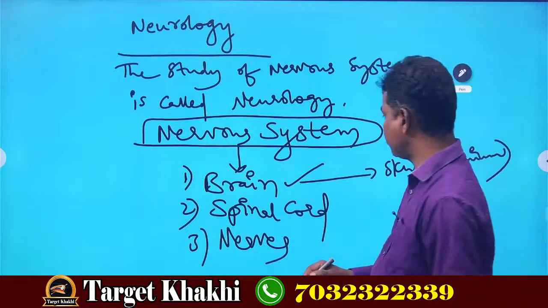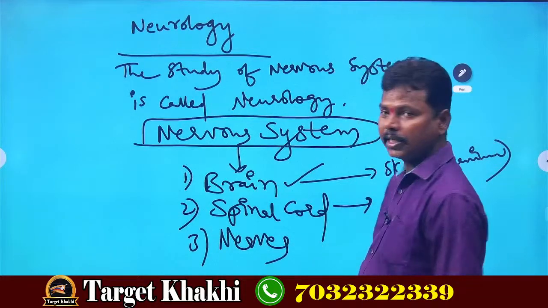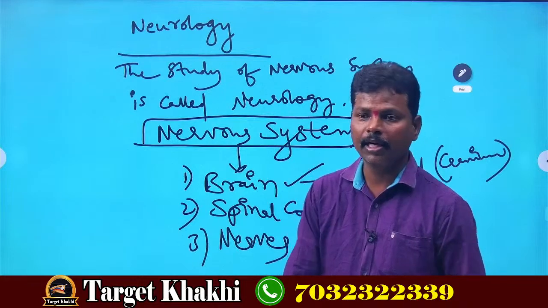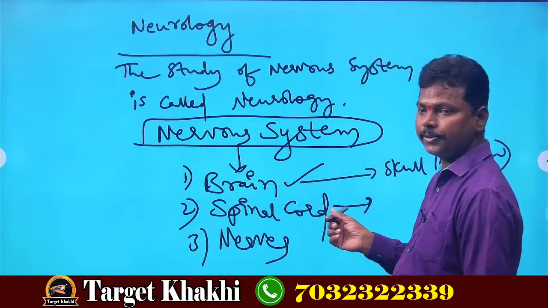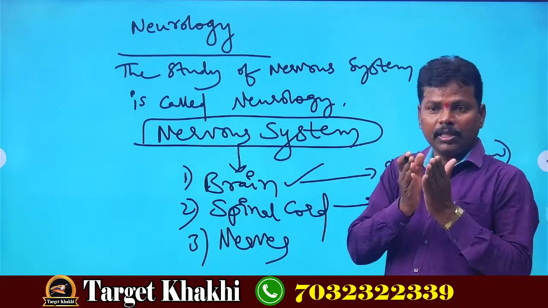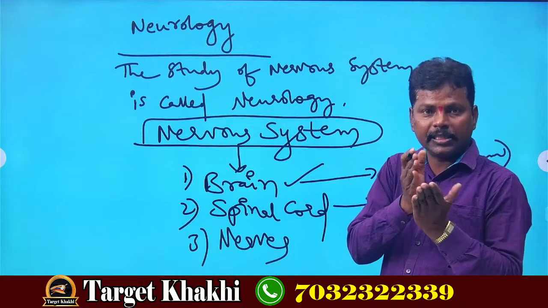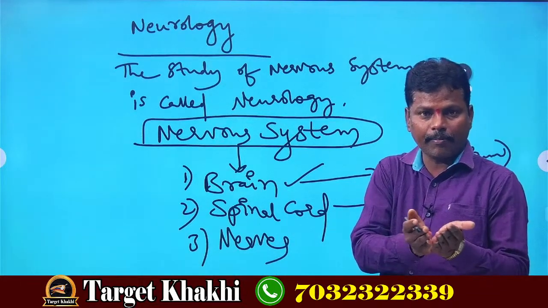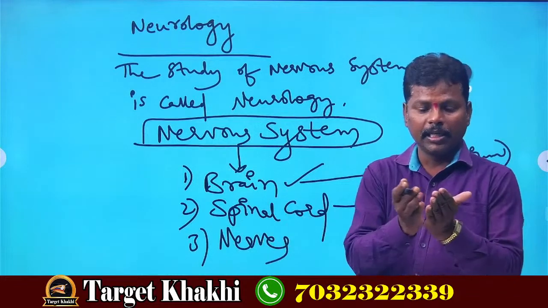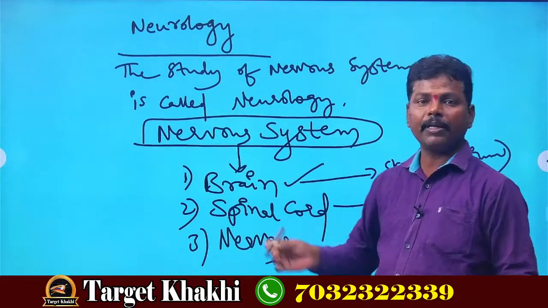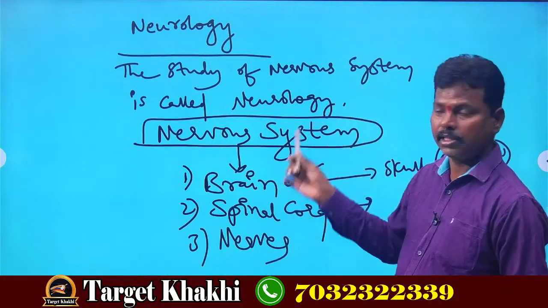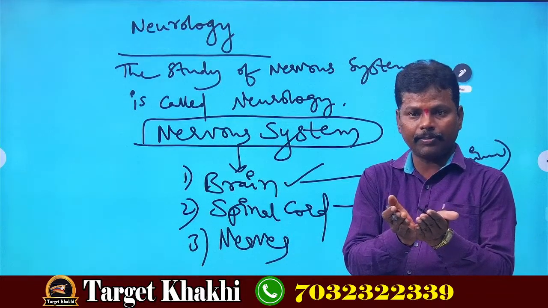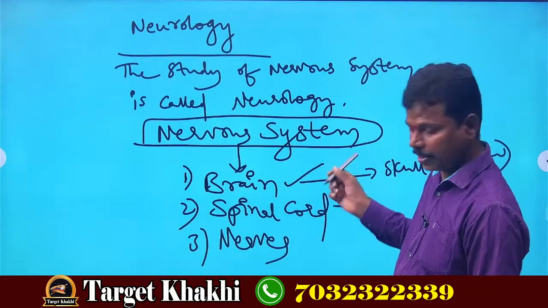Next, spinal cord. What is the relation between the spinal cord and the brain? The spinal cord is present inside the backbone, in the canal of the backbone, and it is connected to the brain.